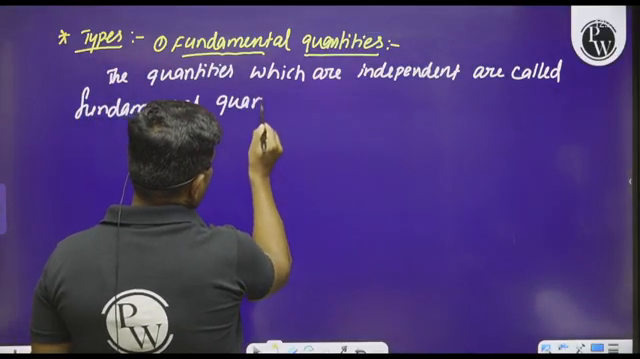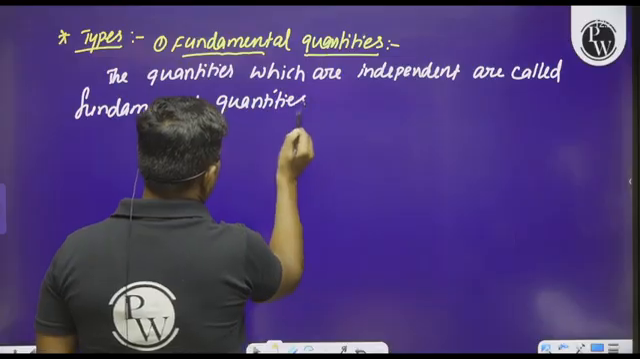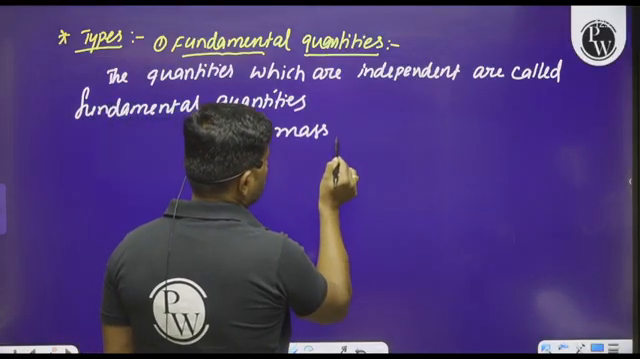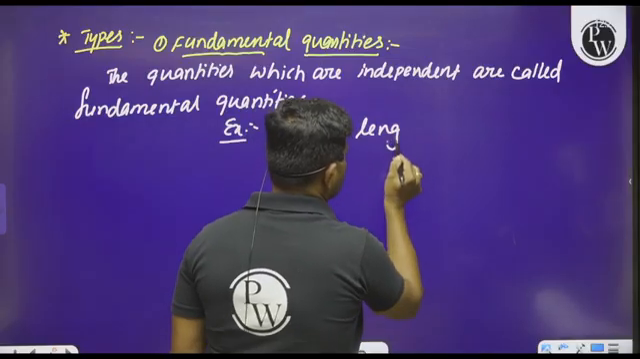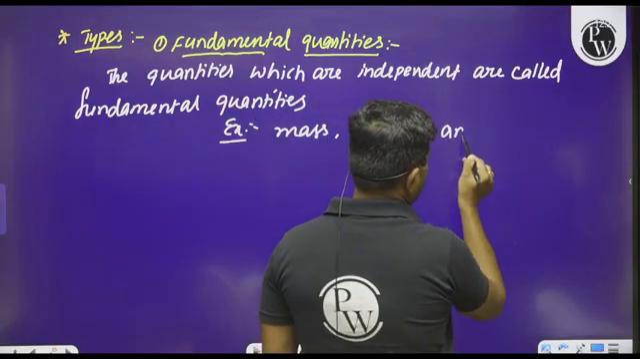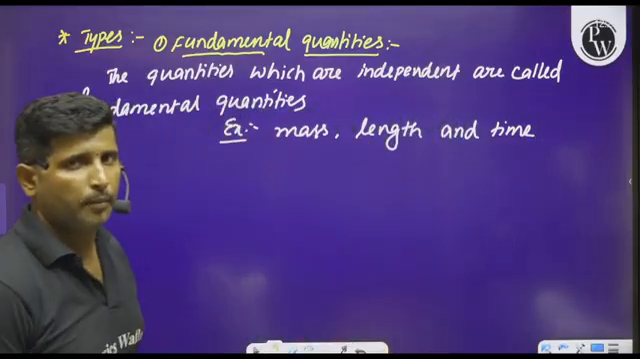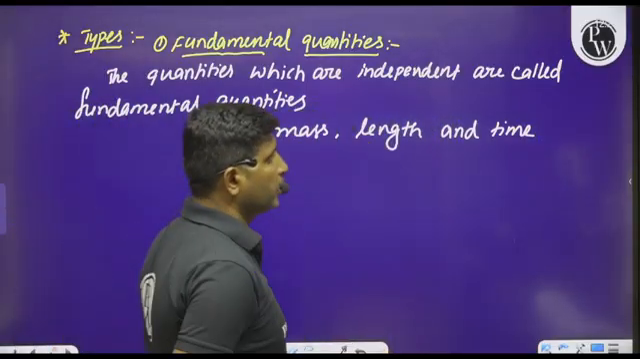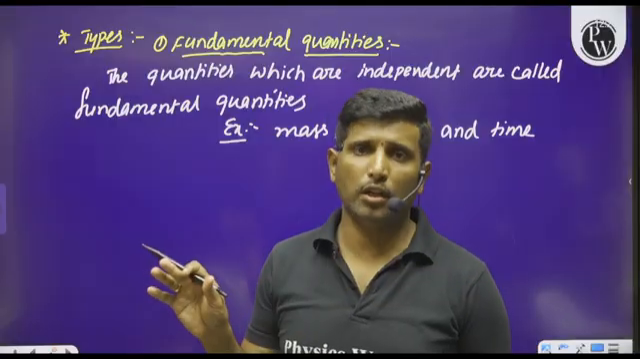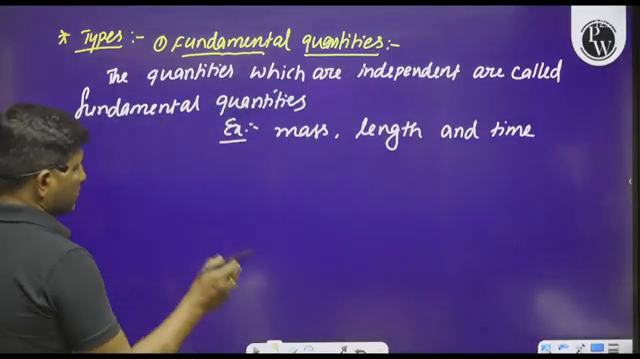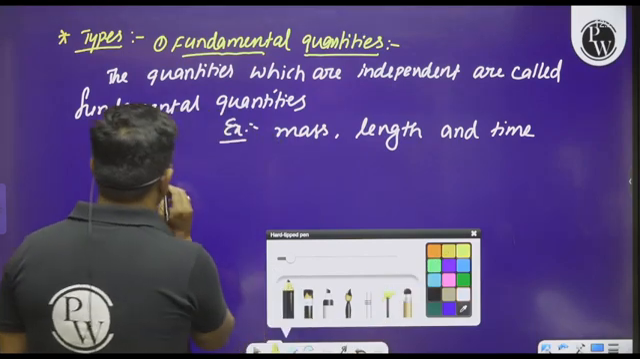What are the examples for these fundamental quantities? We can say here, best examples are mass, length and time. Mass, length and time are the best examples of fundamental quantity. That means these quantities do not depend on any other quantities. Okay, they exist on their own. And such quantities are called fundamental quantities.